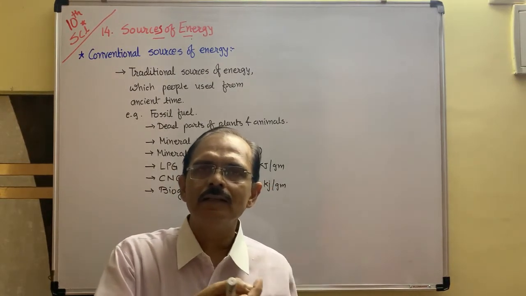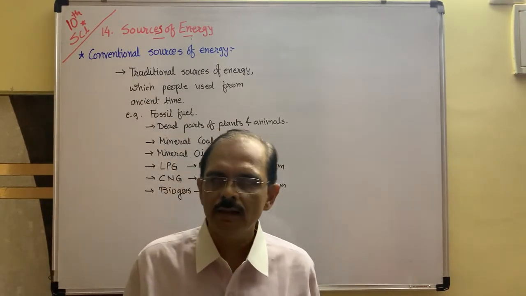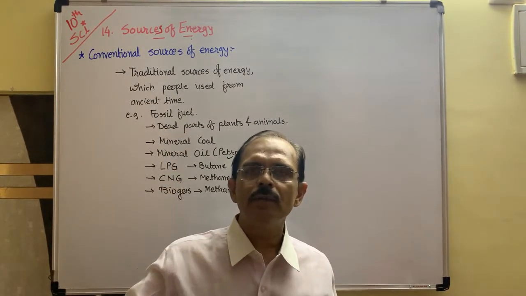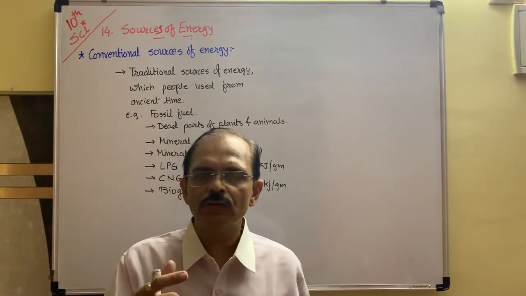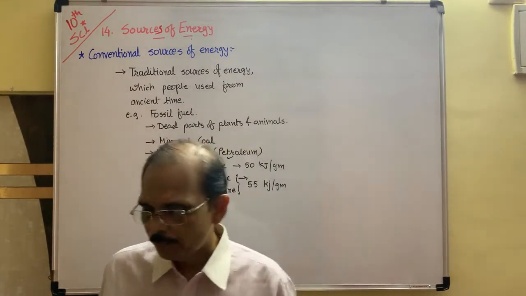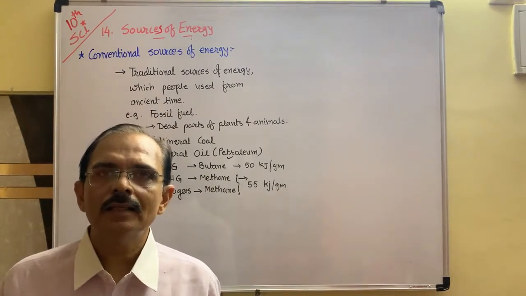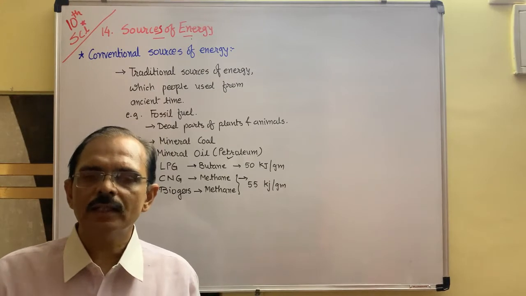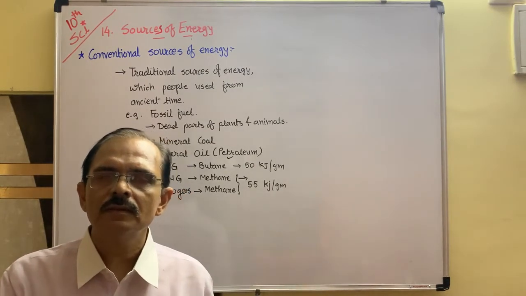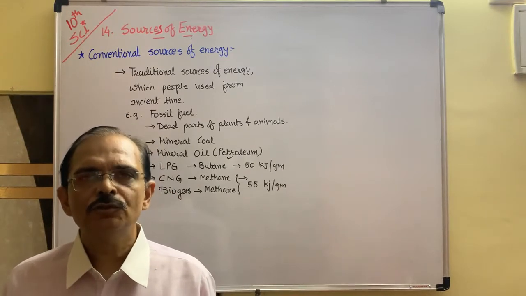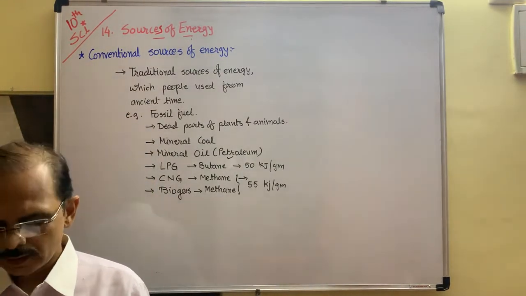Whatever mechanical energy is produced by the fan is connected with a dynamo, so the dynamo can run, and the dynamo converts the mechanical energy into electrical energy, so the bulb can glow. So in this way we can find that steam converts into mechanical and then electrical energy. So we can get mechanical energy as well as electrical energy because of this heat energy produced, right? This is the conversion of heat energy.